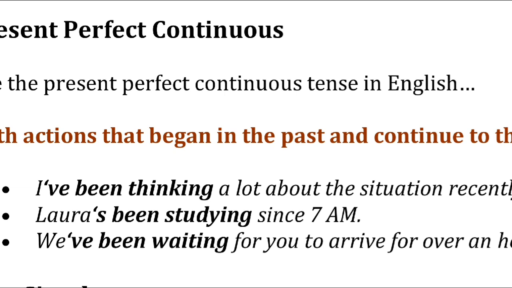I have been thinking. I is the subject here. After that you have to use have or has. After that been will be added, and thinking means the verb will be followed by ing. So this is the format: subject plus has or have plus been plus verb plus ing. So this is the format of present perfect continuous.